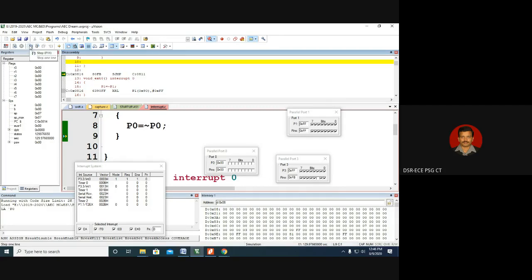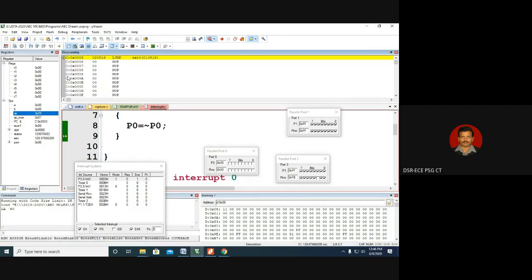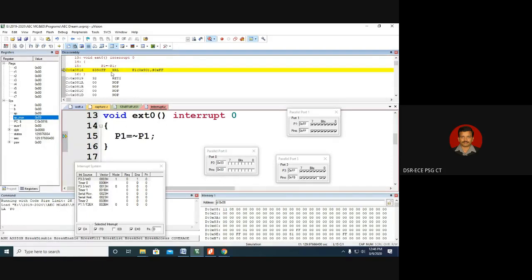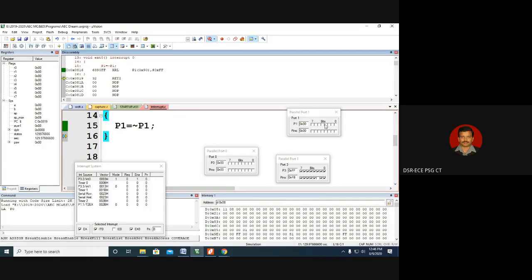So now I'm doing the single step execution. So program execution has gone to 0003. That means the program counter is loaded with 0003, but the return address 811 has come to the stack. So 811 is the return address. You can see now in the vector address, it is jumping to the 816th location. So in the 16th location, you are toggling port 1. Yes, port 1 has toggled.